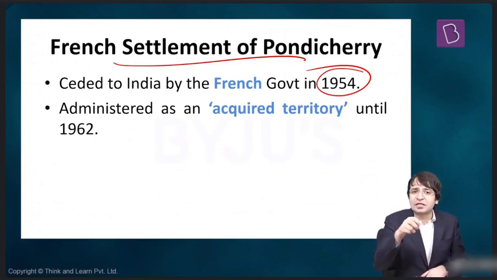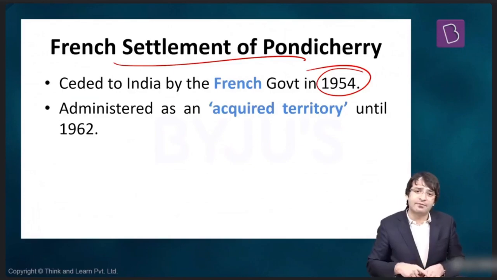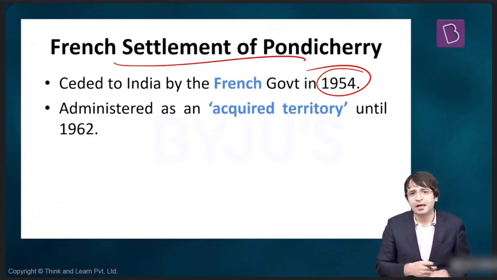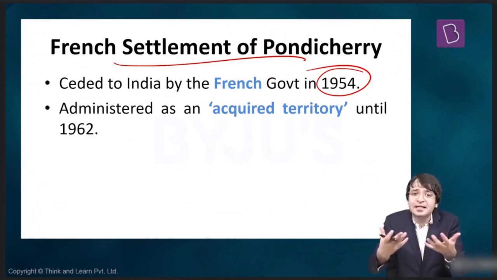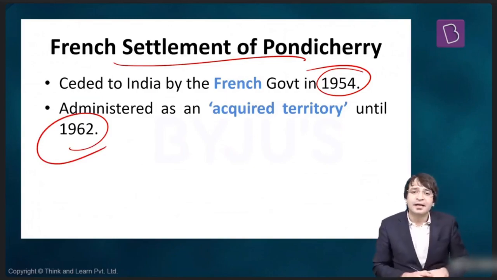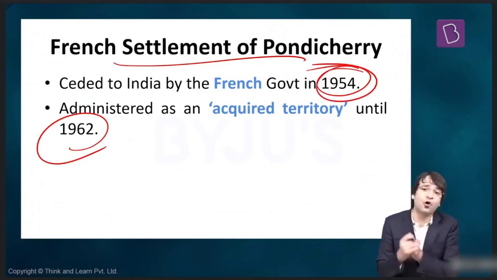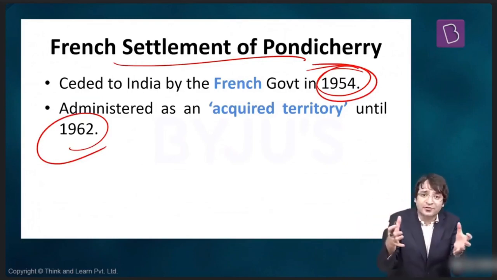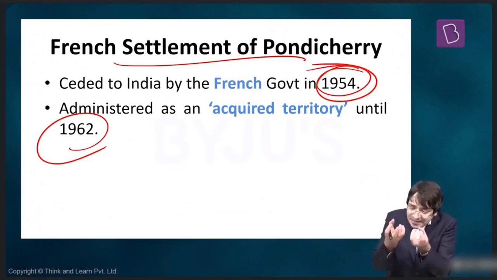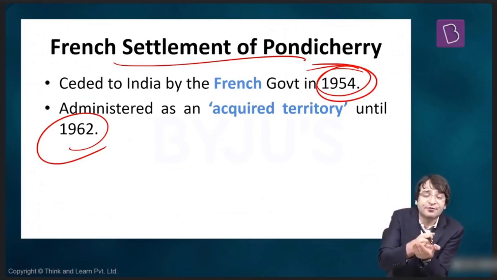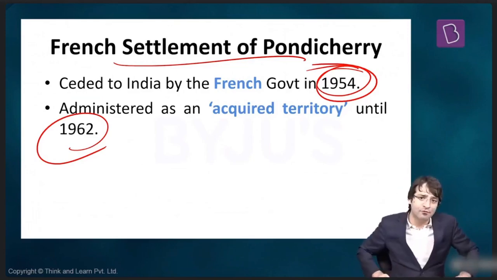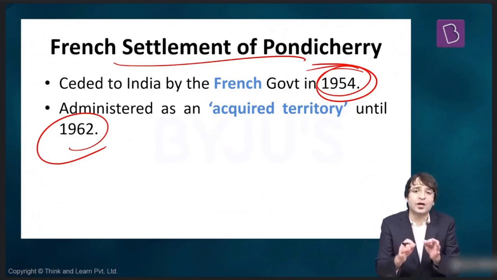But this agreement, which was signed between the government of India and the government of France, had to be ratified by the French Parliament. The French Parliament took some time, and ratified this agreement in the year 1962. That means this agreement was signed in 1954, but it was only the signing of an agreement, because only the governments of both countries accepted it. The agreement needs to be ratified. And how can we ratify it? We can ratify it by parliamentary approval. This parliamentary approval was given by the French Parliament in 1962, and that is how Pondicherry legally became part of India.